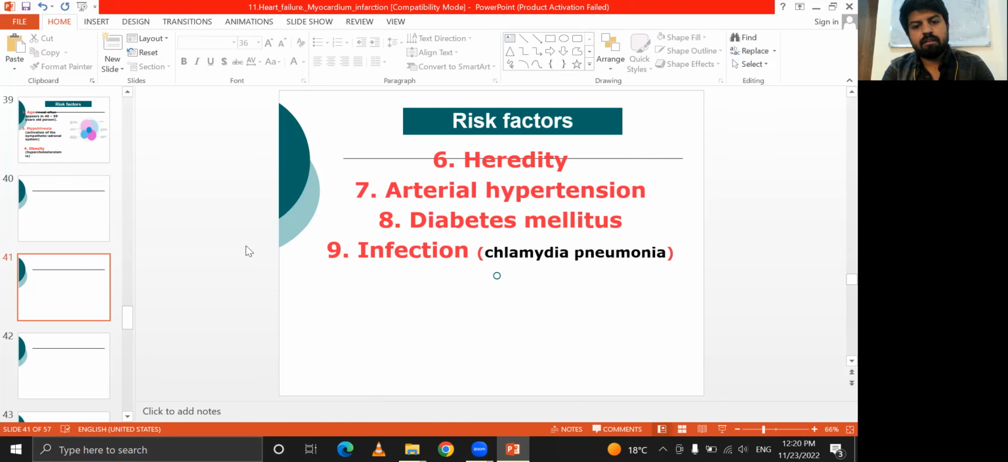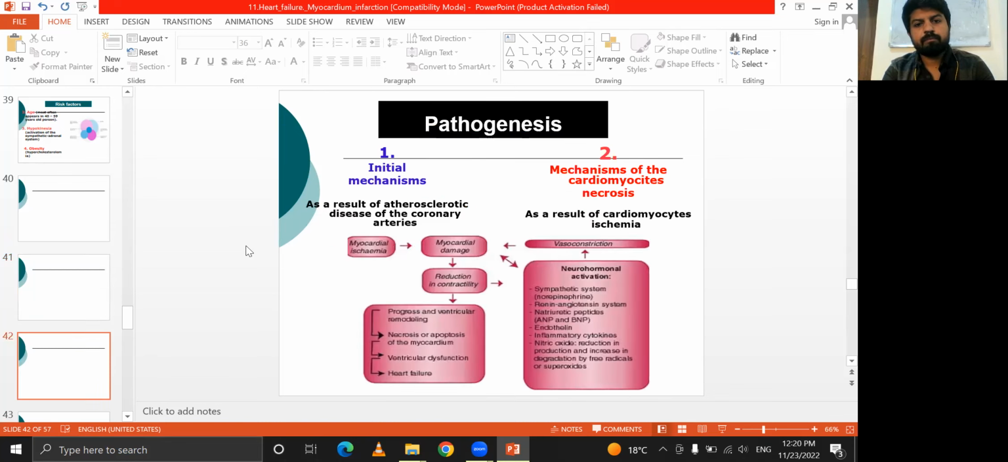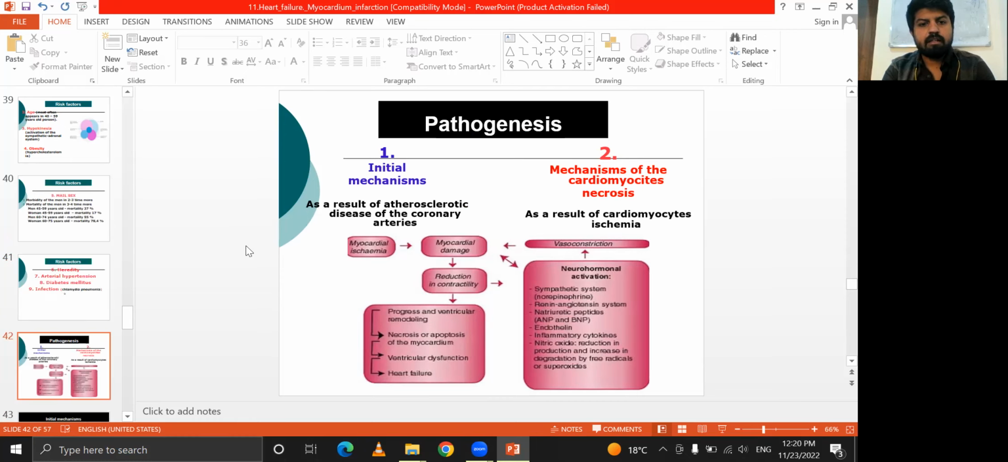As for the pathogenesis, the initial mechanism is atherosclerotic disease of the coronary artery. Myocardial infarction leads to myocardial damage, which can cause a reduction in contractility, progress of remodeling, necrosis, ventricular dysfunction, and heart failure.